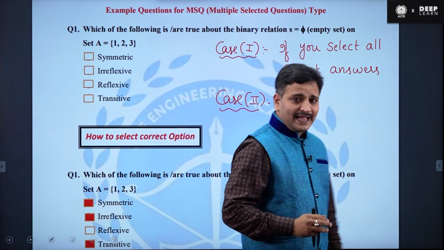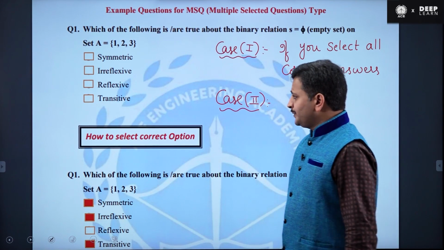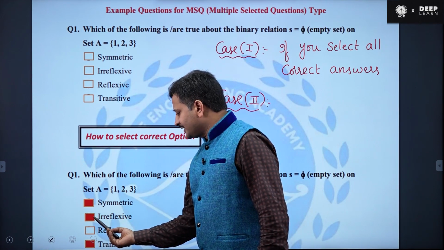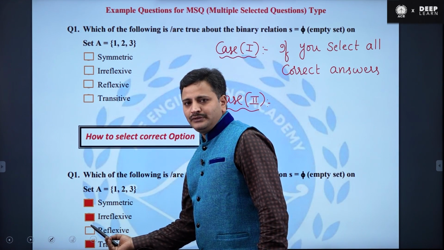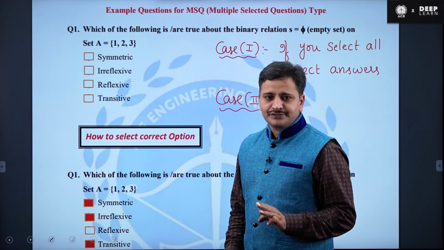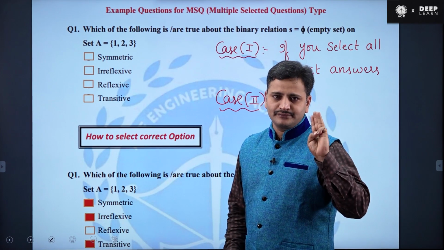This question has three correct answers. Suppose you selected symmetric and irreflexive, but you also selected reflexive. This question contains three correct answers, but you selected two correct answers and one wrong answer.